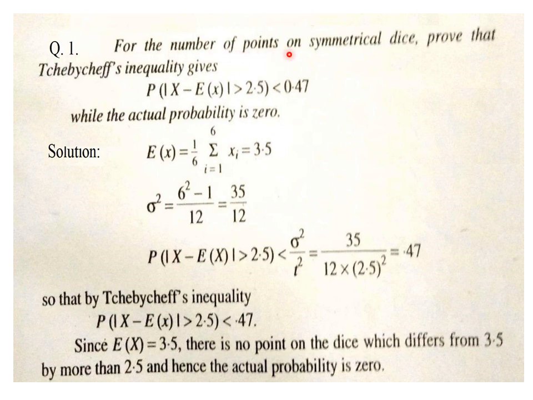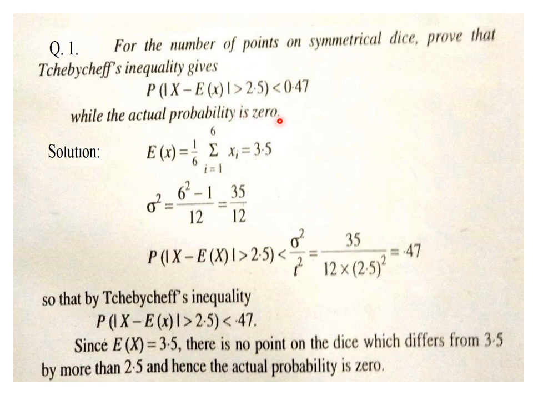For the number of points on a symmetrical dice, we have to prove that Chebyshev's inequality gives a certain probability less than 0.47, while the actual value of this probability is 0.